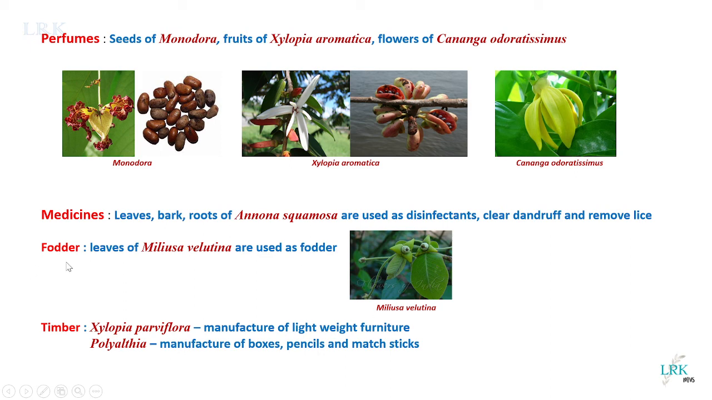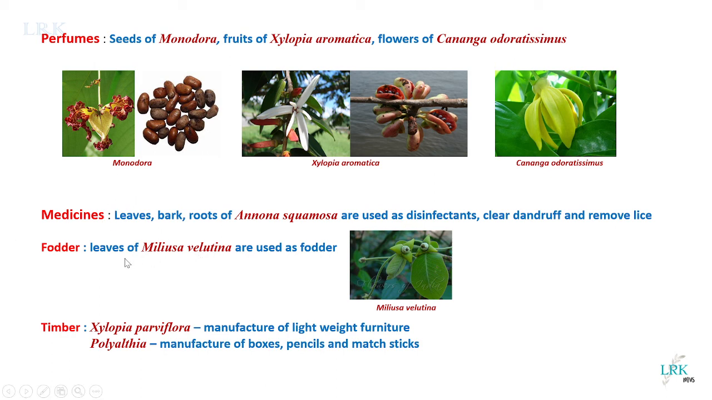And regarding medicines, leaves, bark, and roots of Annona squamosa are used as disinfectants, and they are also used for clearing dandruff and removing lice. We have to crush the black colored seeds and apply them to the hair, then it will remove the lice and also clear the dandruff.